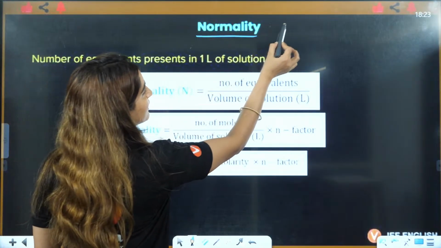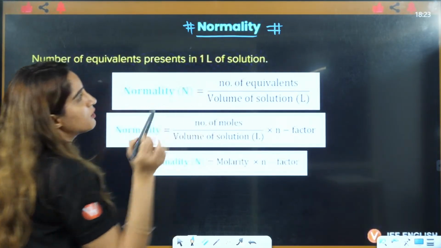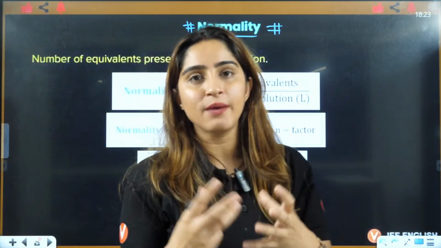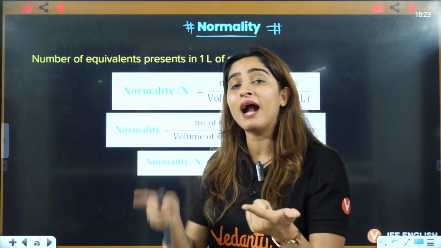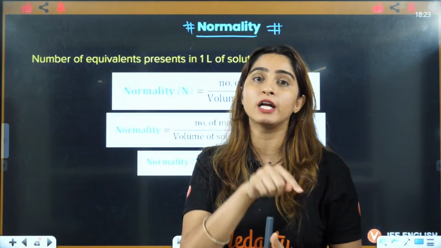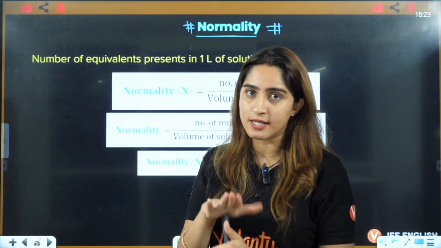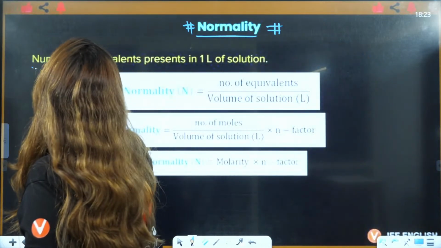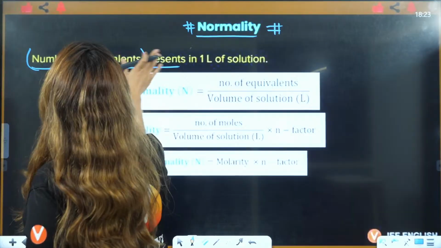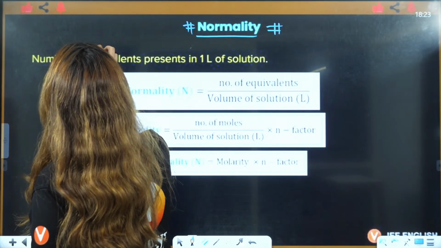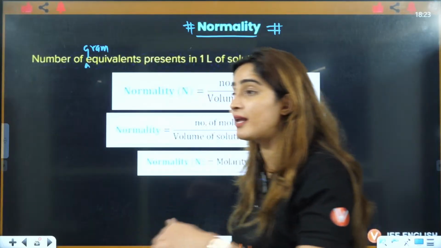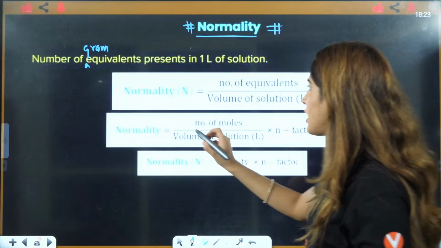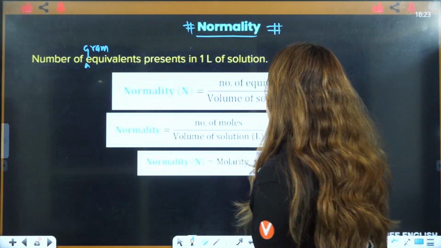Last is normality. Now, last concentration term, students, that is normality. It is just the same as molarity. In molarity, you had number of moles of solute divided by volume of solution in liters. In this case, instead of number of moles of solute, you will have number of equivalents, or you can also write it as number of gram equivalents. You will ask me, ma'am, what is normality? I think this is not clearly visible to you, so don't worry, you will get the PDF of this.